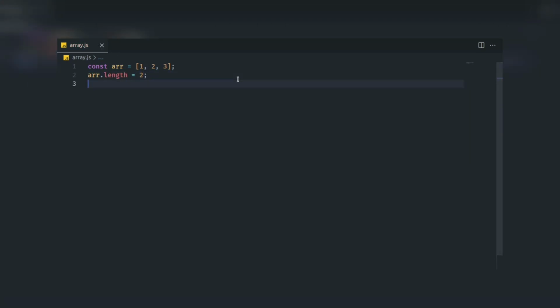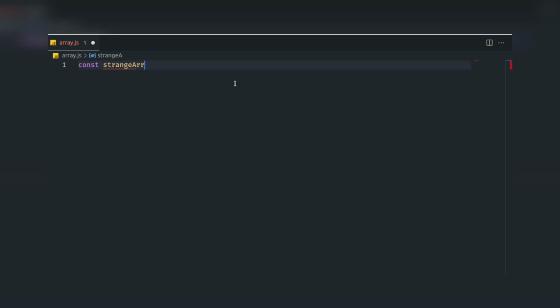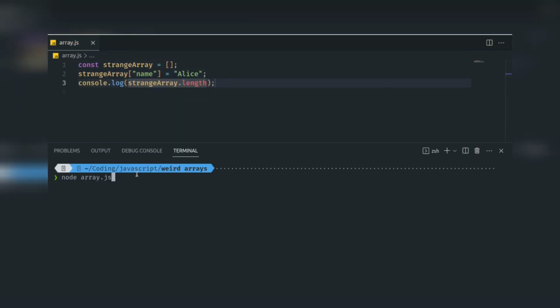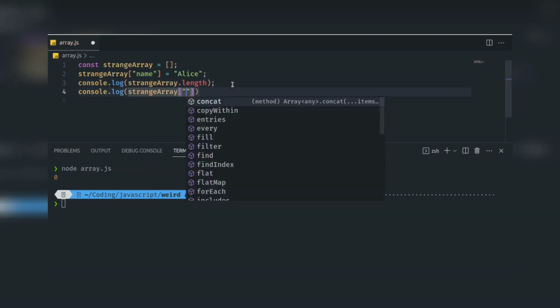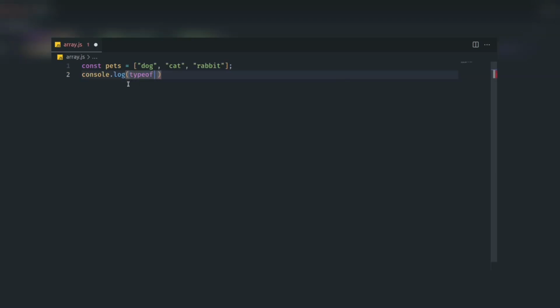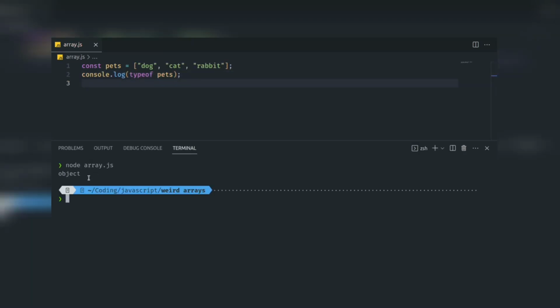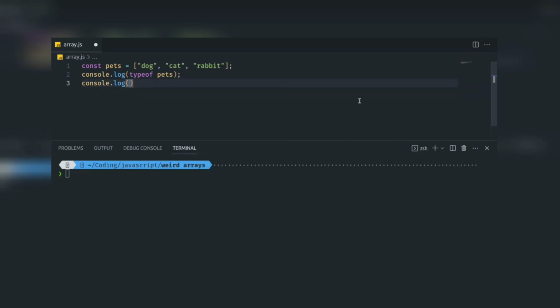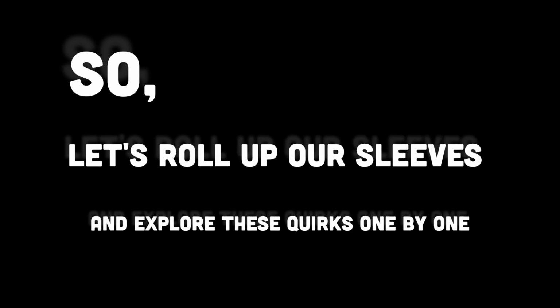These peculiarities can occasionally trip up developers, resulting in bugs within software. The objective of this post is to spotlight and elucidate several of these weird parts. Today, I want to dive into the weird features that make JavaScript arrays both fascinating and sometimes a bit puzzling, so let's roll up our sleeves and explore these quirks one by one.